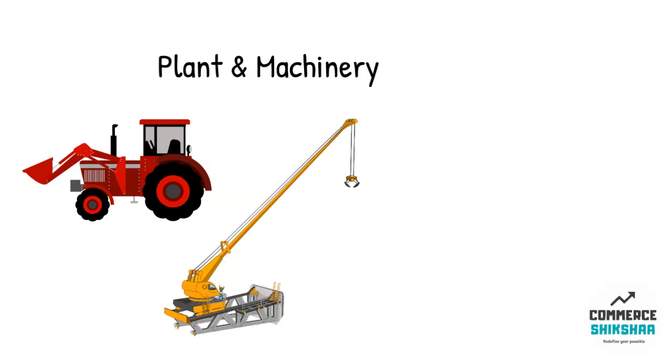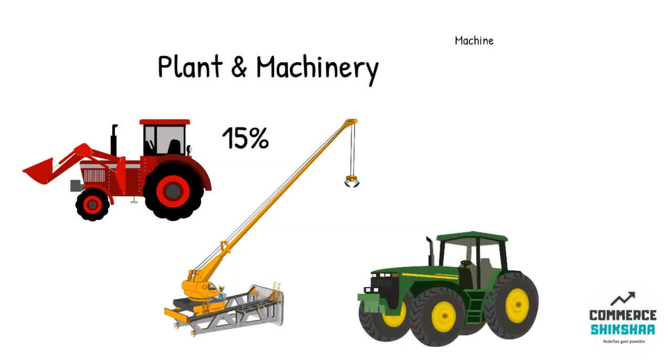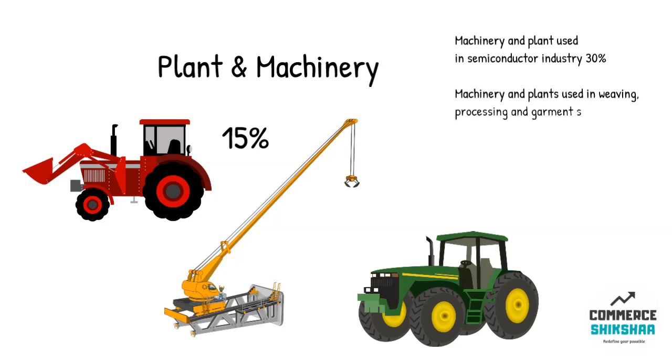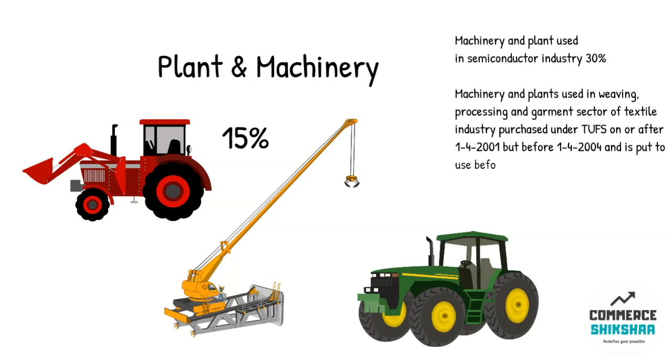Moving on to plant and machineries. Plant and machinery are depreciated at the rate of 15%. Plants used in semiconductor industries are depreciated at 30%, and some plants that are used in weaving processing and garment sector of textile industries are depreciated at the rate of 40%.